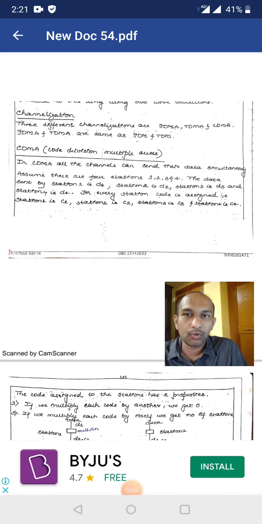Hello, good morning everyone. So in yesterday's class we have completed controlled access protocols. So today we shall start with channelization.